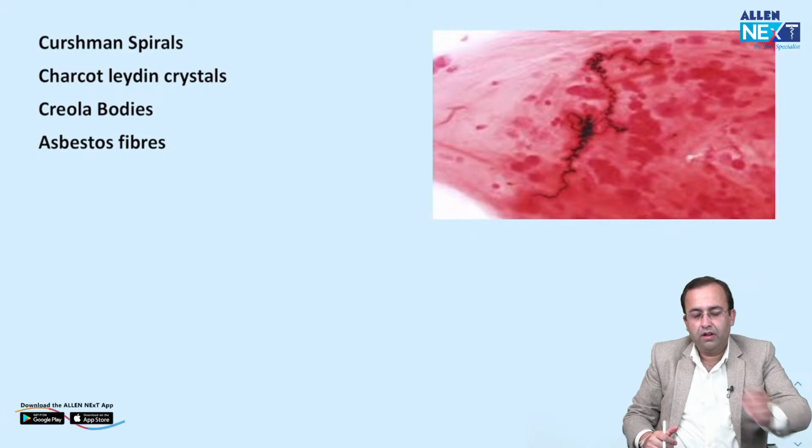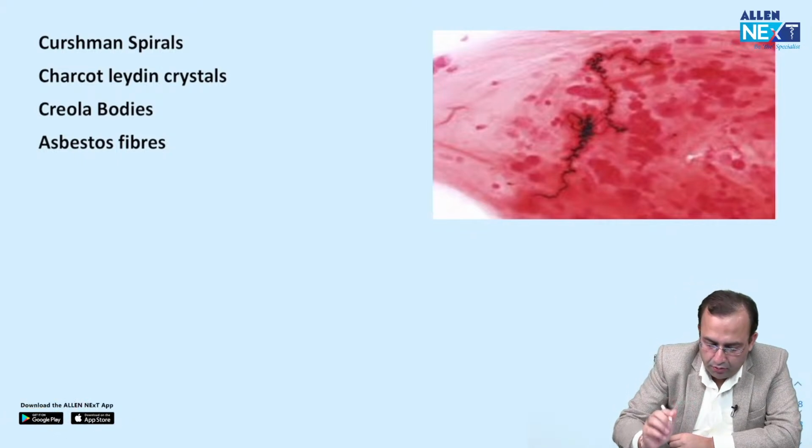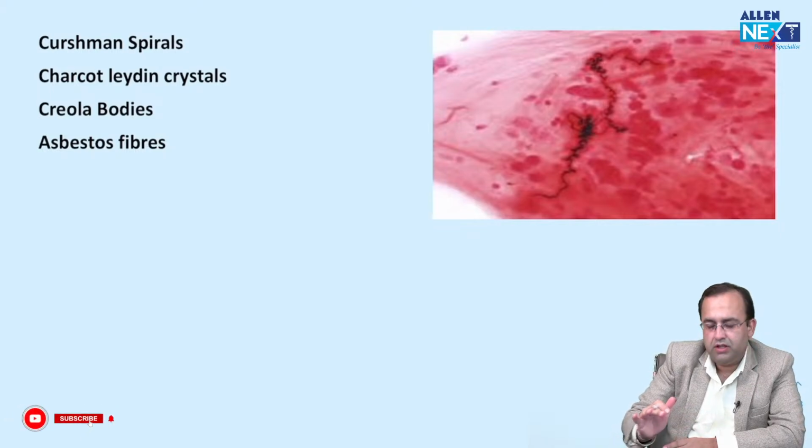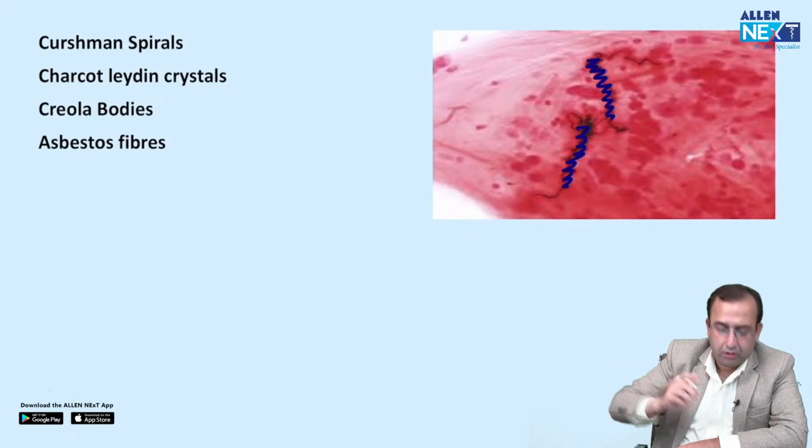Next, the 3 C's of asthma. Next, what you see here, the examiner just told you that this is a sputum sample. You are able to appreciate the presence of thick mucus plugs in a background of mucus.